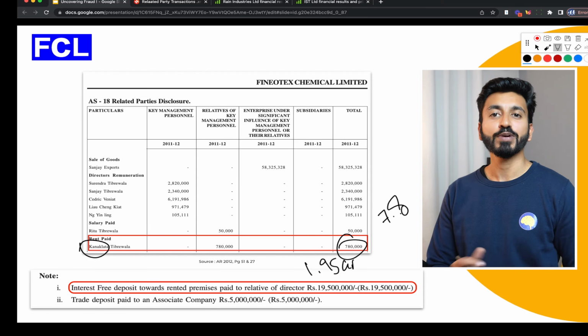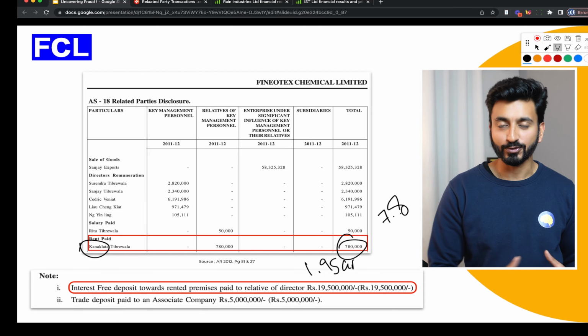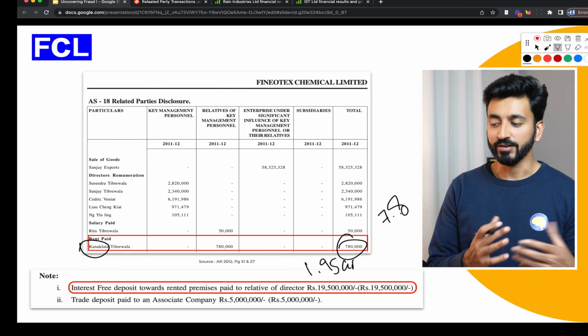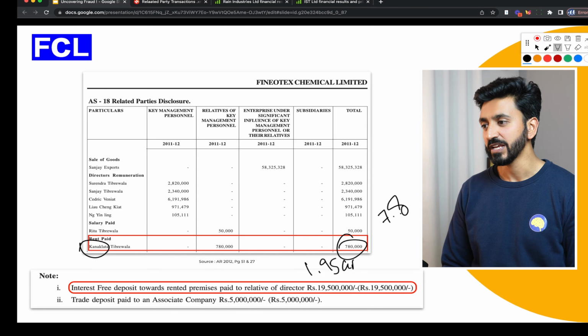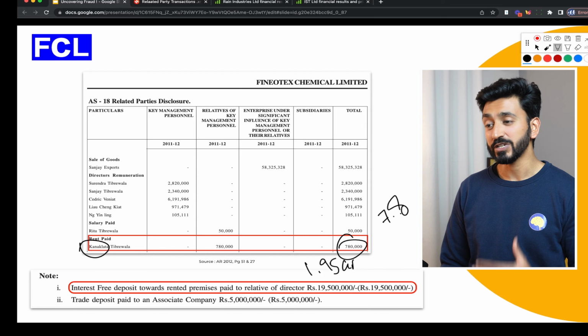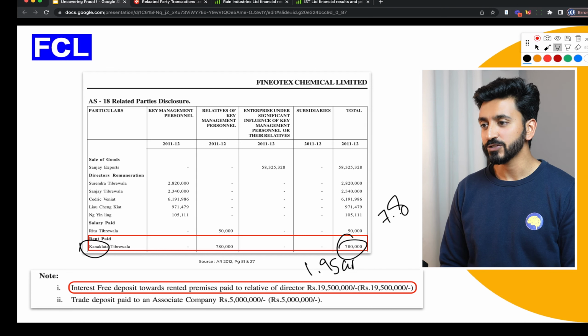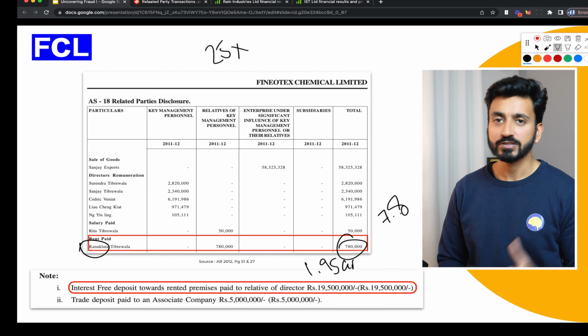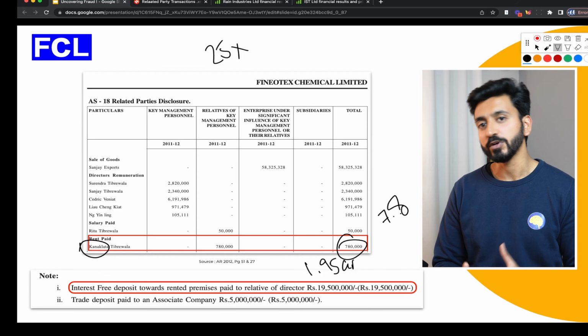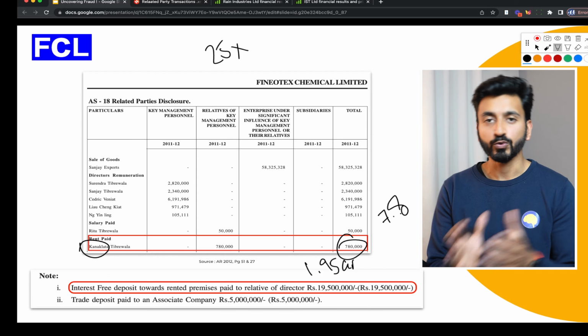Right, so usually you pay a security deposit when you're using it for personal use. You might pay 3 months of security deposit as advance. In commercial, you might pay 6 months, 9 months at max. And here you have a case where the company is paying 25 times, and that too interest free. Right, so this is a clear case of shifting economic benefits from the company to the promoter.